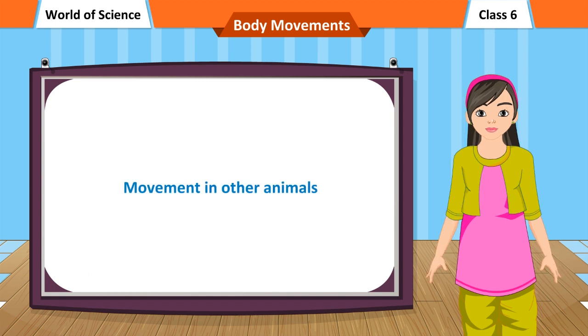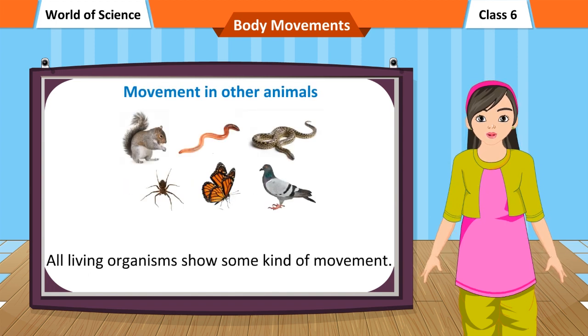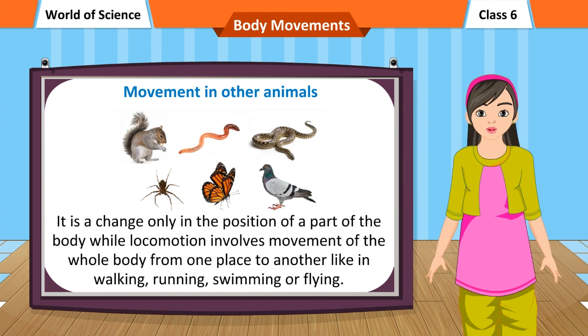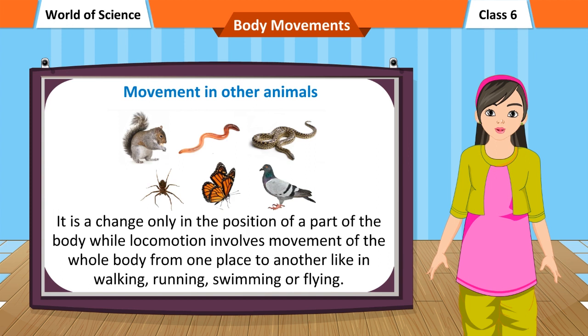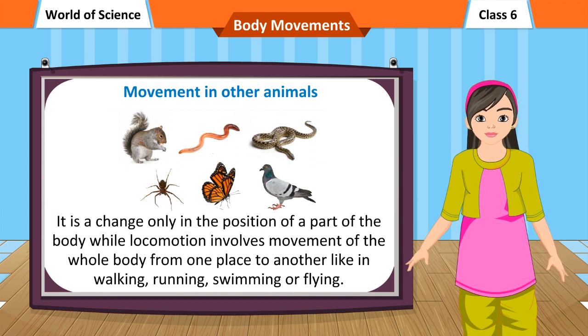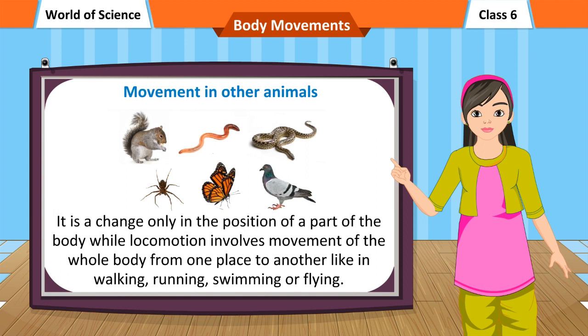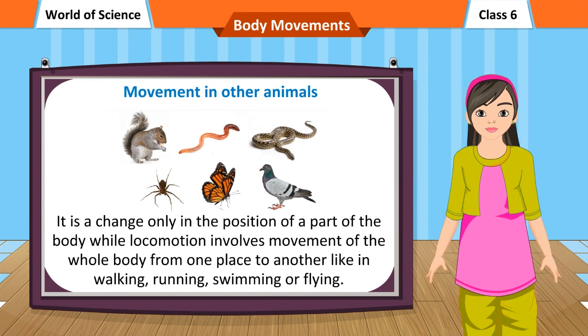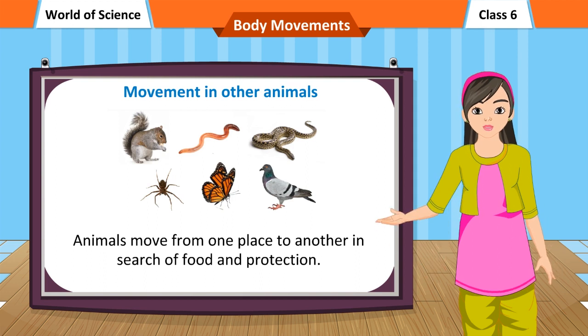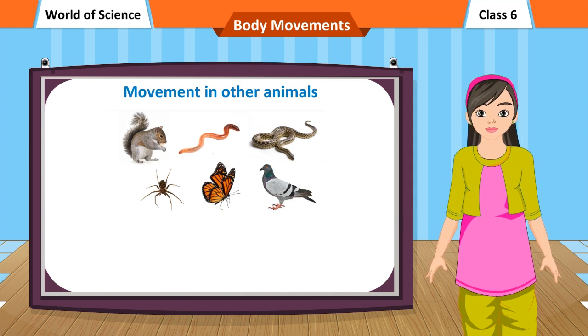Movement in other animals. All living organisms show some kind of movement. It is a change only in the position of a part of the body, while locomotion involves movement of the whole body from one place to another, like in walking, running, swimming or flying. Animals move from one place to another in search of food and protection.